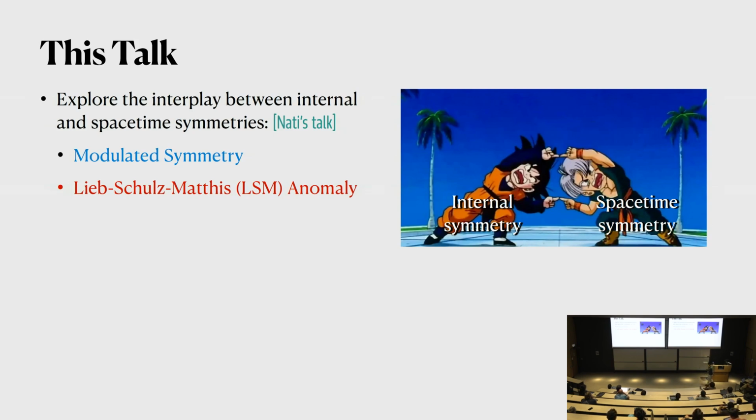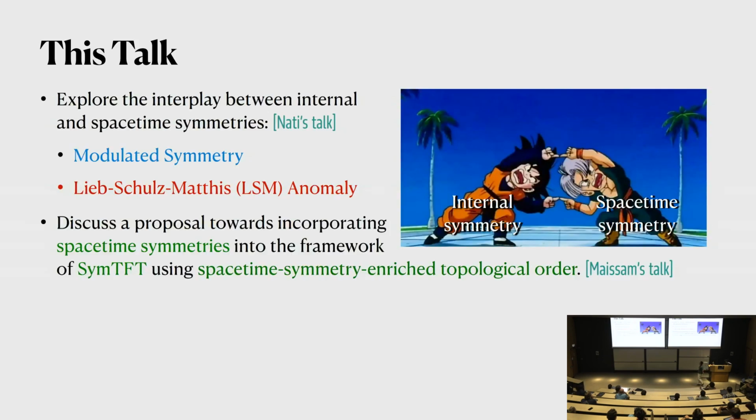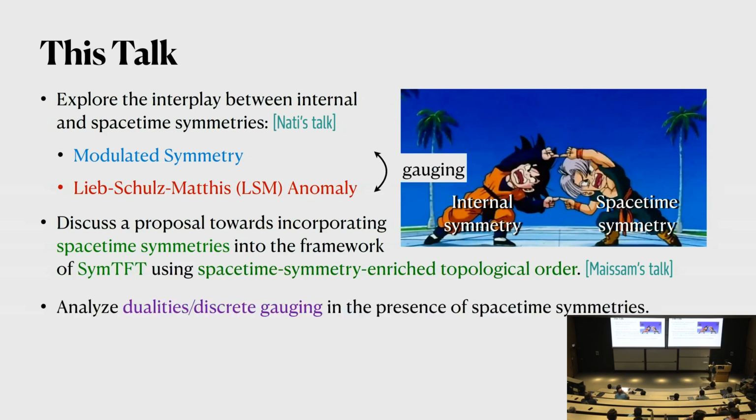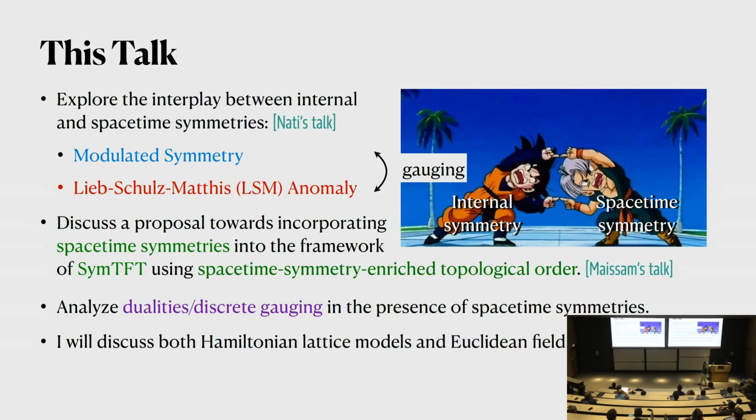Then I would like to discuss a proposal towards incorporating space-time symmetry into the framework of symmetry TFT. The idea is to replace symmetry TFT by the notion of space-time symmetry enriched topological orders. We will see an example of this. Using this symmetry TFT, we will be able to analyze various dualities and various discrete gaugings in the presence of space-time symmetries. In particular, we'll see that in some cases, modulated symmetries and LSM anomalies could be related by discrete gauging. Okay? In the talk, I'll try to discuss both Hamiltonian lattice models and Euclidean field theories. Hopefully that will reduce some language barriers.